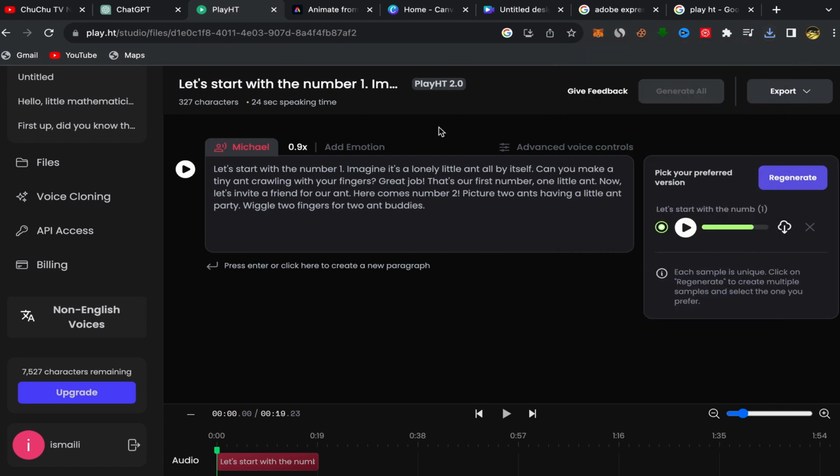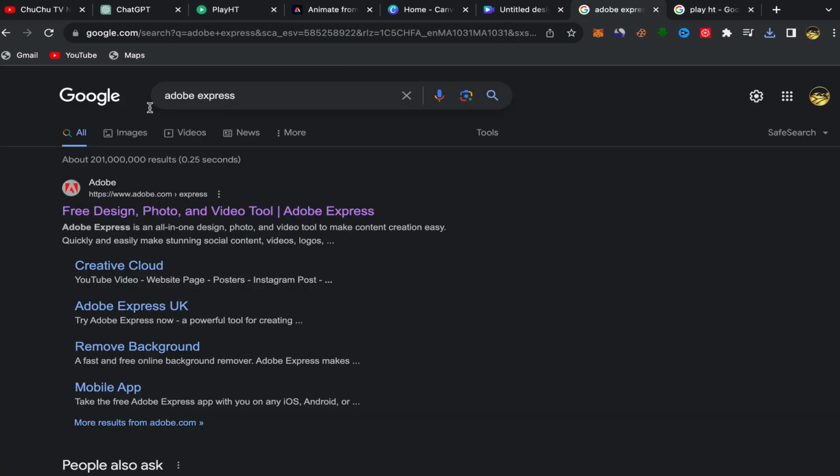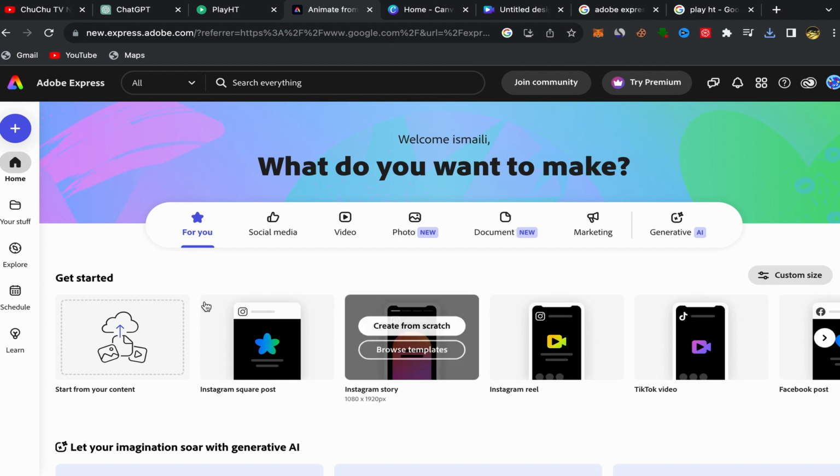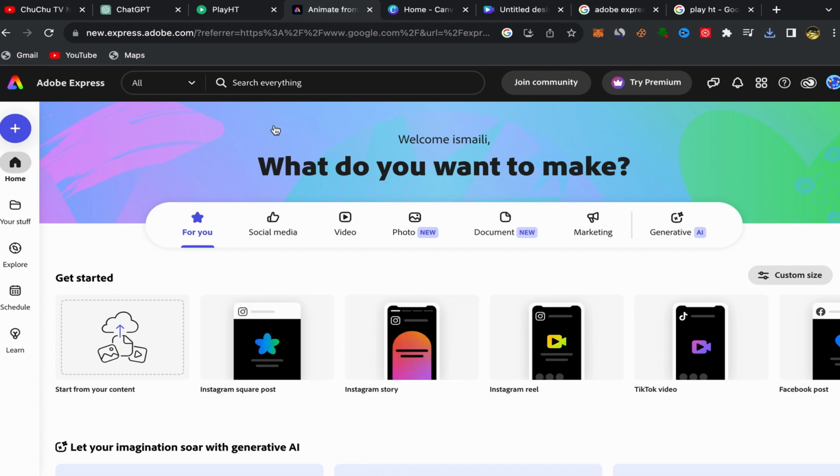So what you need to do next is go to Google and search for Adobe Express. Search for this website, click on the first link over here. As you can see, sign up by using your email address. The sign up process is super easy and simple, and it's free, of course. After you finish, this will be your home page, and you should have an account like this one.